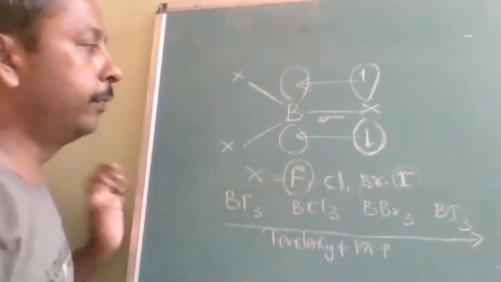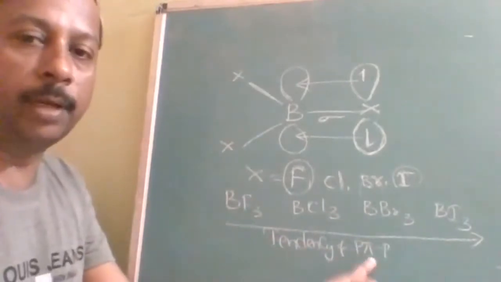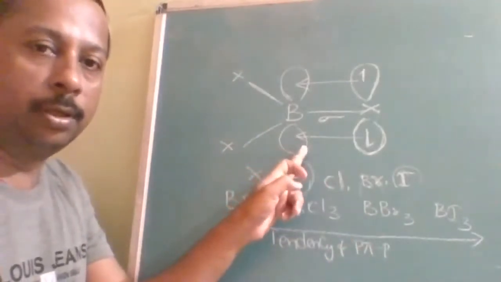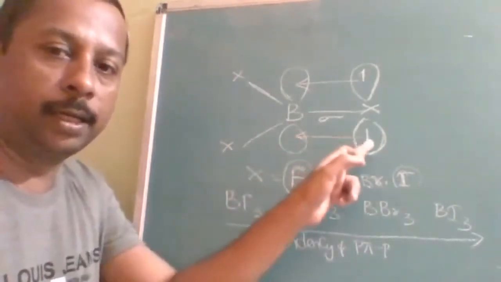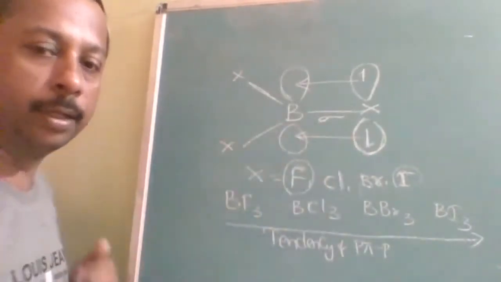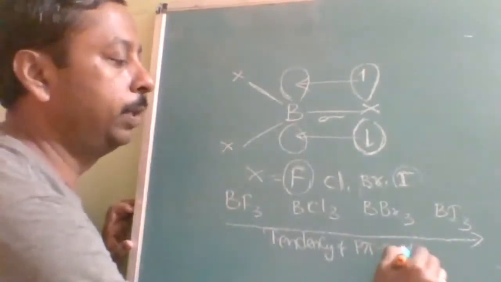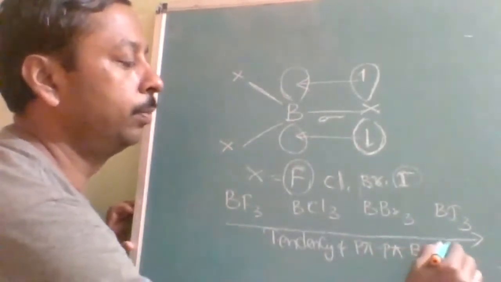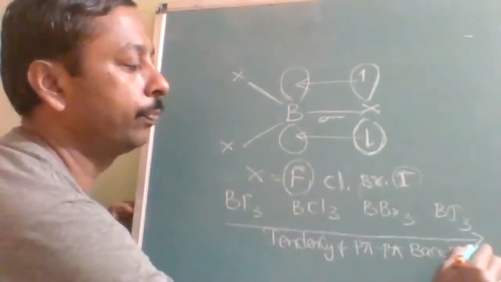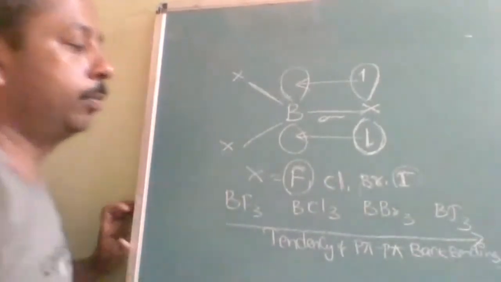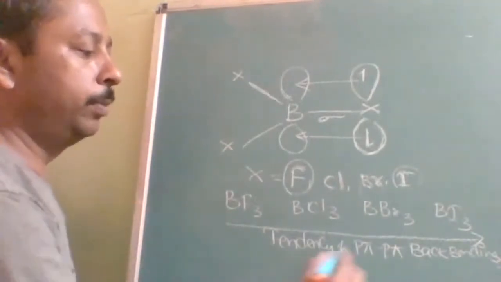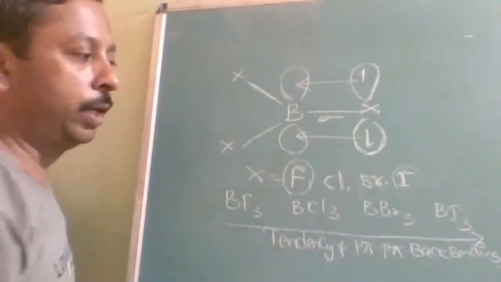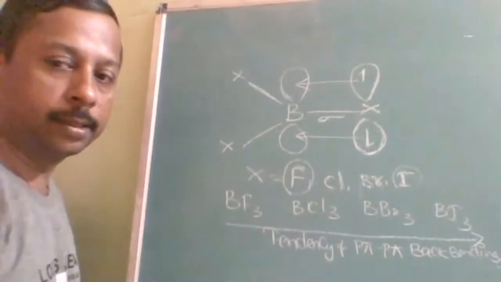Oh, one more thing I forgot. Why is it called p pi-p pi back bonding? Because boron is giving its p orbital, and the halogen is also using its p orbital. That's why this is called p pi-p pi back bonding. Is it understood to all of you? Now, does the tendency of p pi-p pi back bonding from left to right increase or decrease?